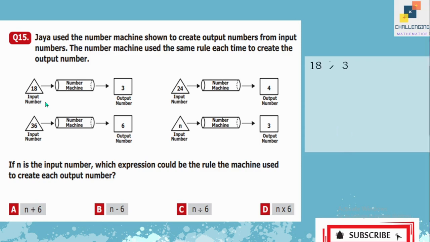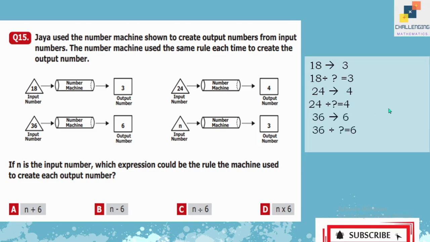We will go with division. 18 is reduced into 3. So 18 divided by what is equal to 3? It's 6, right? 18 divided by 6 is equal to 3. Similarly, 24 is reduced into 4. So 24 divided by what is equal to 4? It's again 6. And in the third function machine as well, 36 divided by 6 is equal to 6. So it means the rule is divide by 6. So when we have n as input, n divided by 6 will be our expression over here, which is option C.